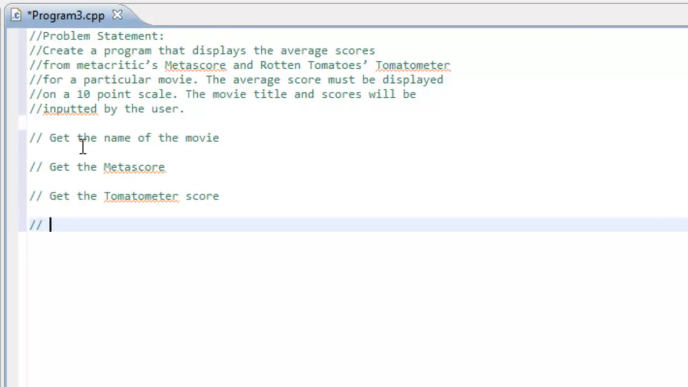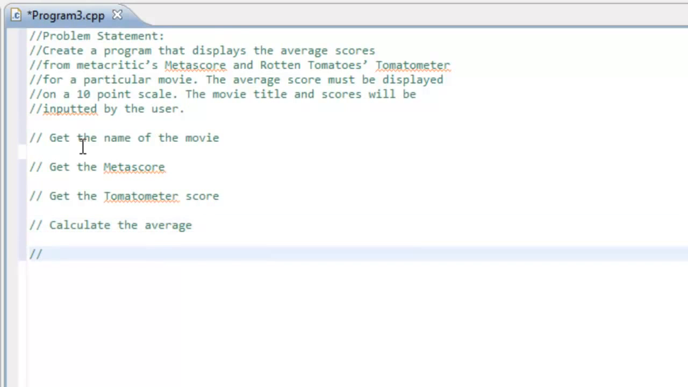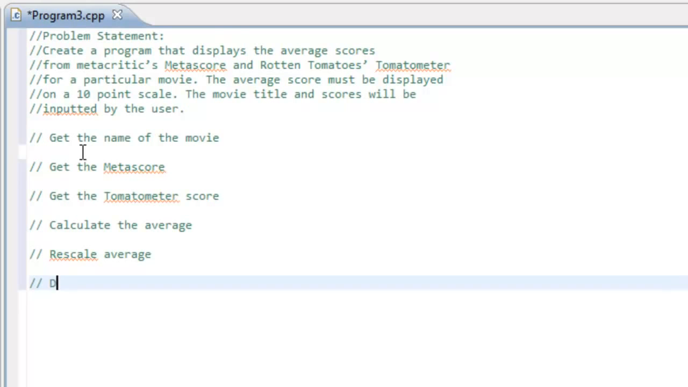And then we'll calculate the average. So we need to get the average of those 2 scores. And then we may need to do some rescaling. So we'll just say rescale average. And then once we rescale the average, we're ready to actually display it. So we'll just say display the result of our calculations, maybe.